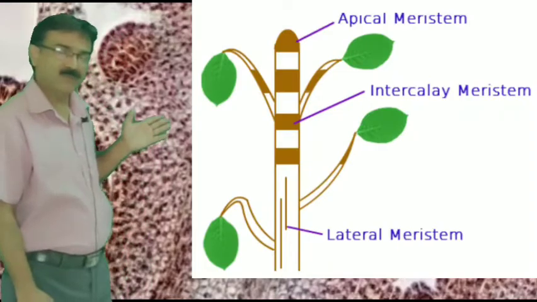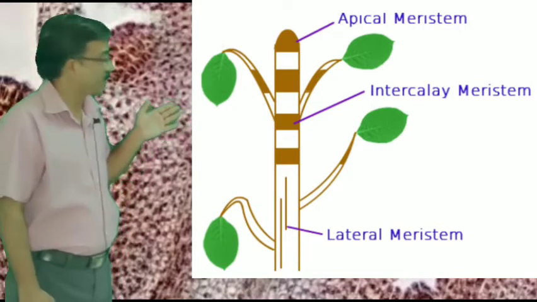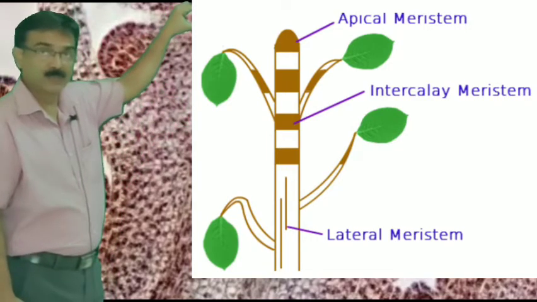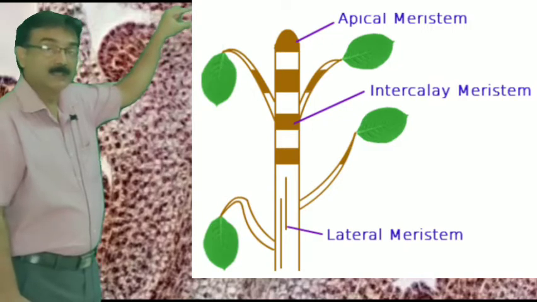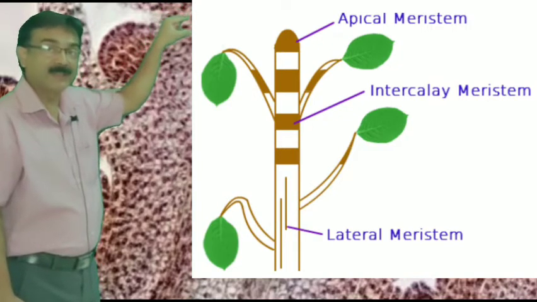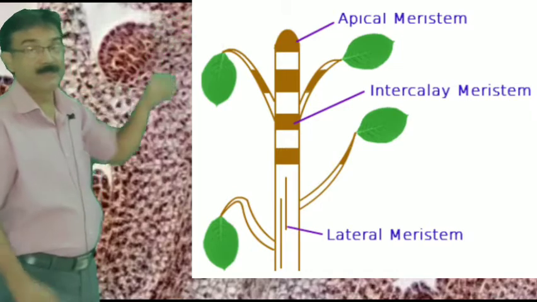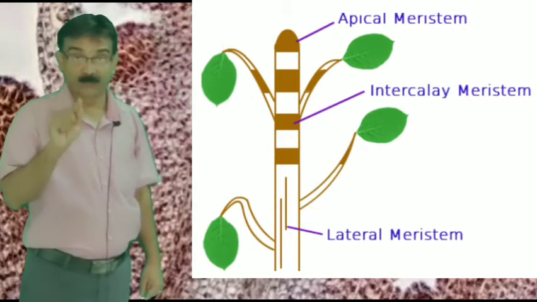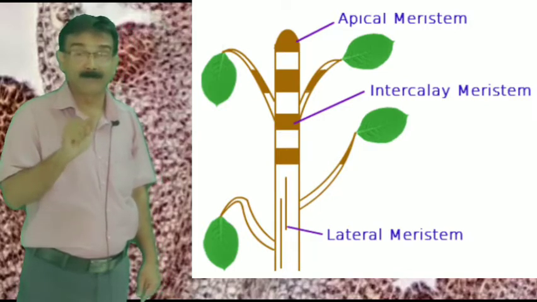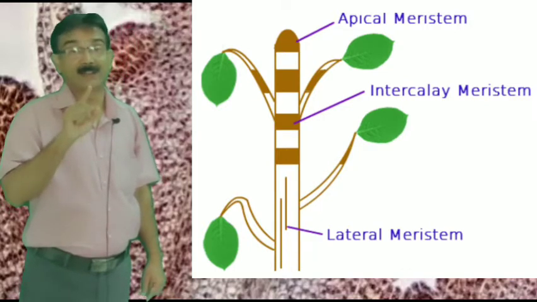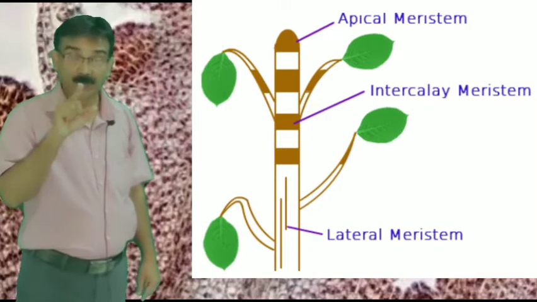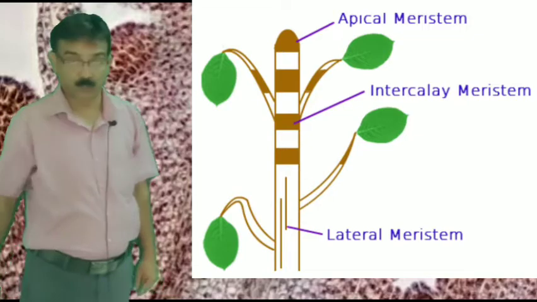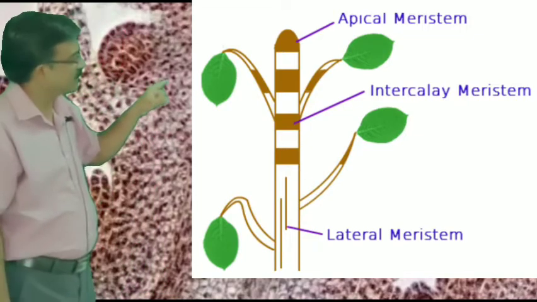Now, with the help of this diagram, I am going to explain these tissues. In the tip of the shoot and the tip of the root, there is a presence of apical meristematic tissues. That means at the growing point of the shoot and the growing point of the root, apical meristematic tissues are present, and they are referred to as growing tissue.